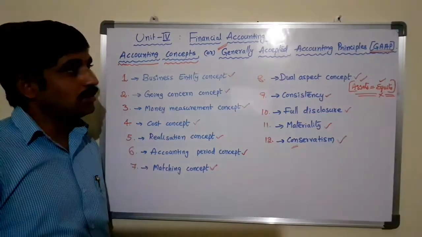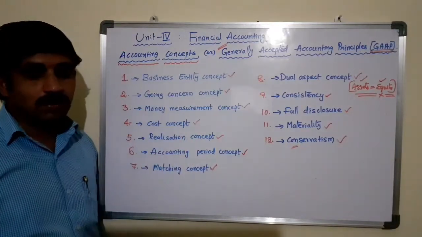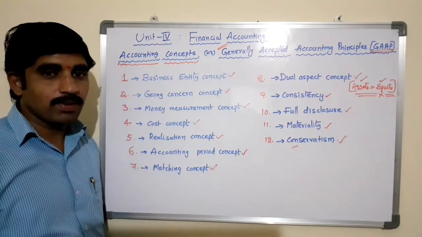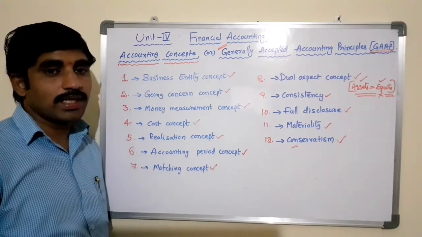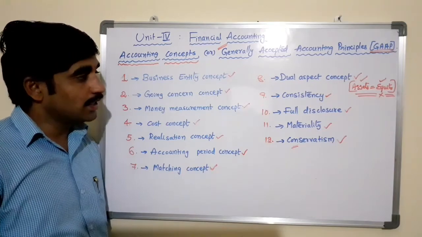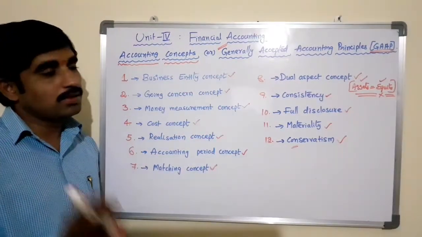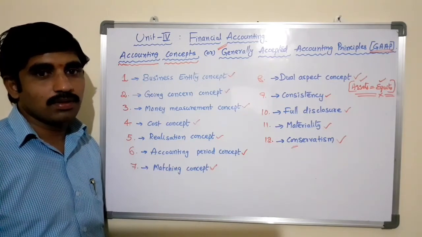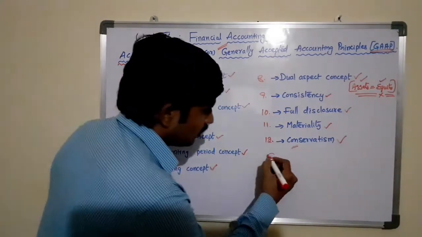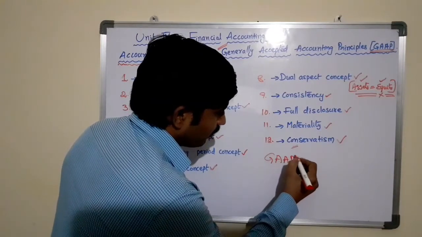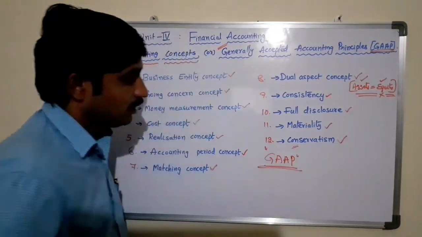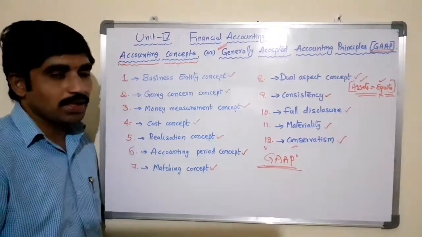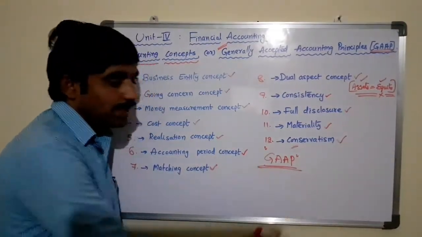In examinations, this is a compulsory question: explain the concepts of accounting, or explain the conventions of accounting, or explain the policies of accounting, or explain the customs of accounting, or simply GAAP, generally accepted accounting principles. Simply they will give 'explain GAAP', that's all. Even it will not be spelled out as generally accepted accounting principles.